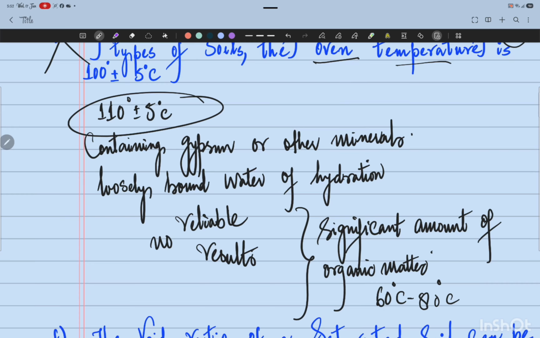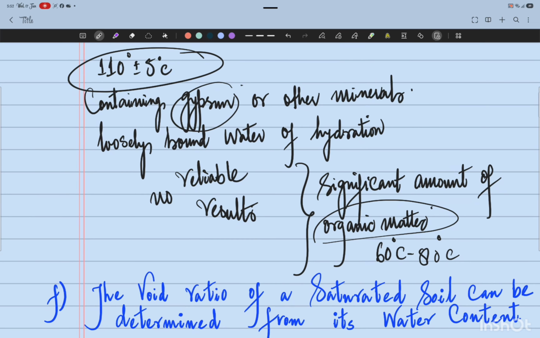Because at higher temperatures, gypsum, which has very loosely bound water of hydration, will lose its water of crystallization, and the organic soils which contain a significant amount of organic matter tend to decompose and get oxidized.